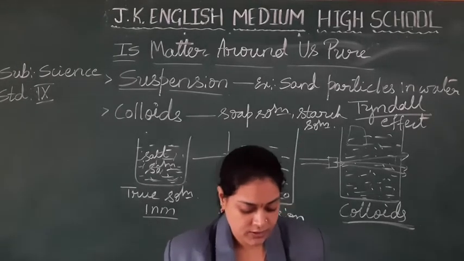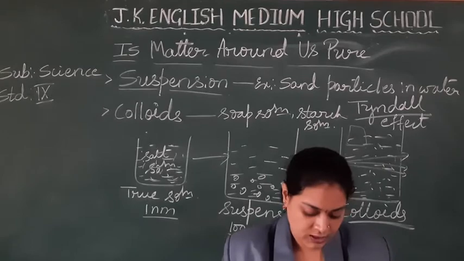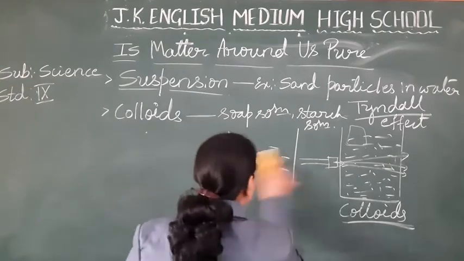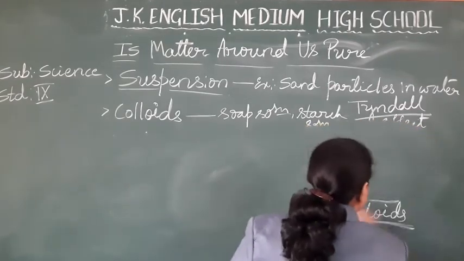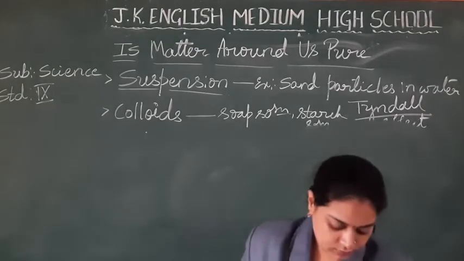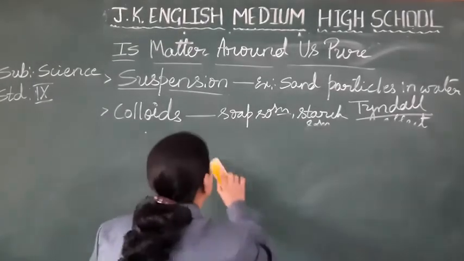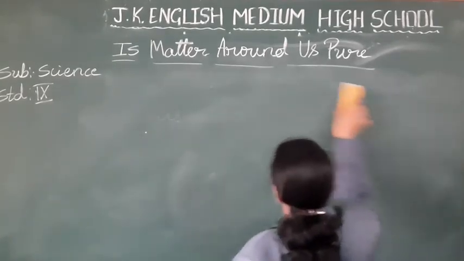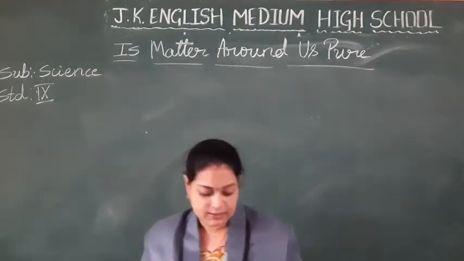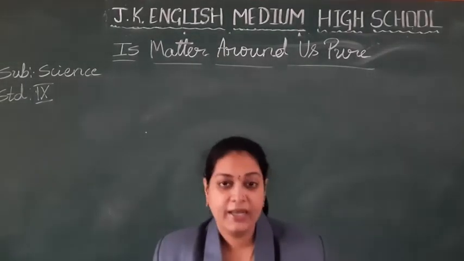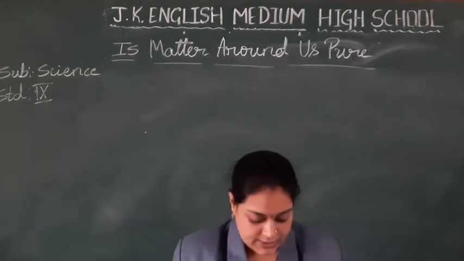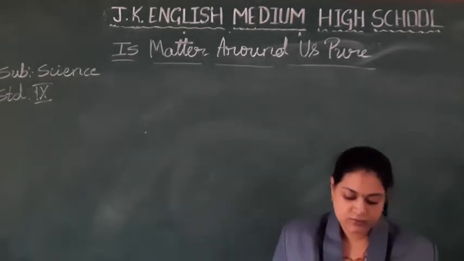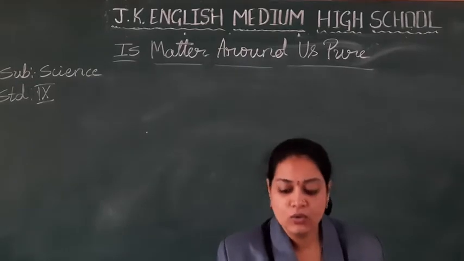Take down the definition, students. A colloid is a kind of solution in which the size of solute particles is intermediate between those in true solutions and those in suspensions.